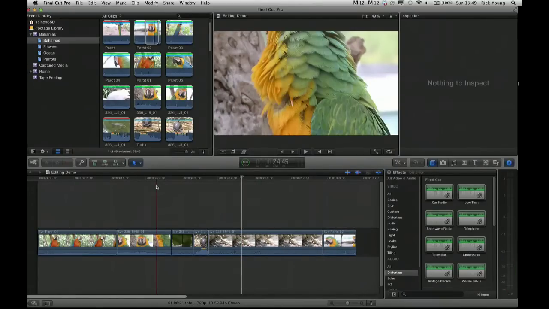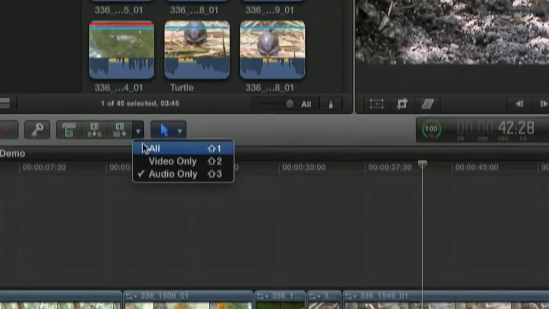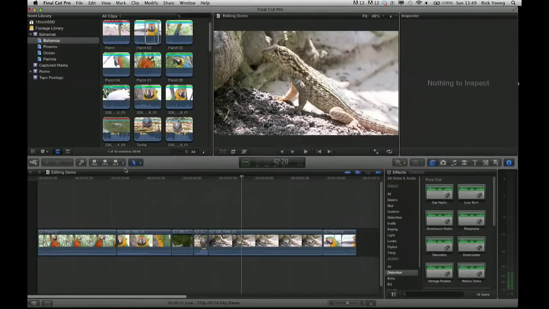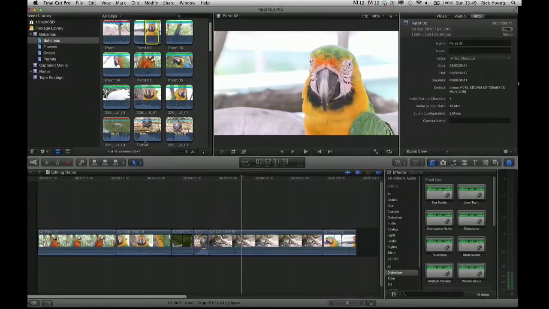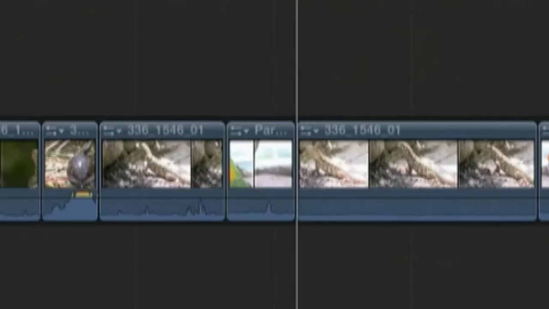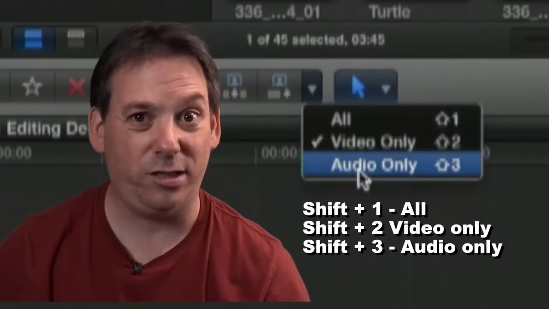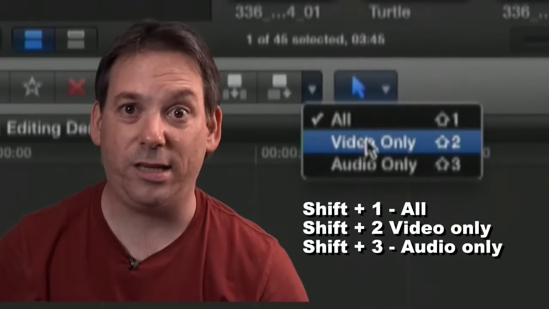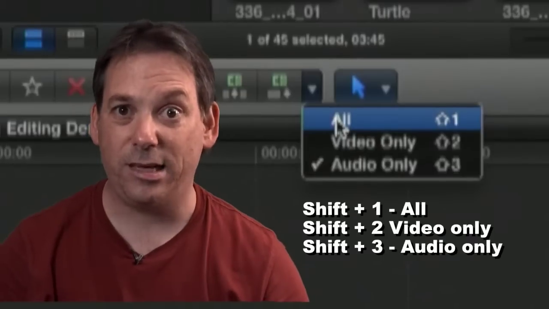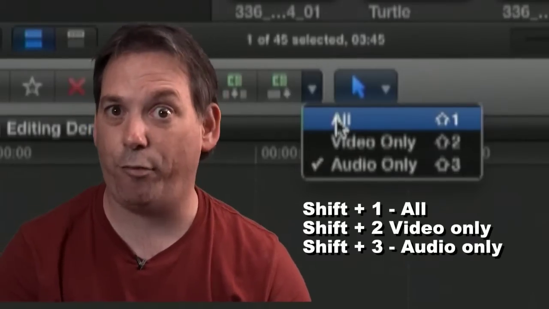Okay, now I'll press the command to actually say all, which means video and audio, and it's Shift 1. So Shift 1 or select the command, and press D to edit in, and you can see I get audio and video combined. So it's pretty straightforward and pretty simple. You can choose to edit audio only, you can choose to edit video only, or you can choose to edit video and audio simply by choosing the appropriate command.